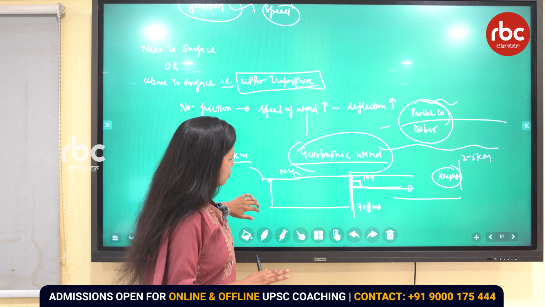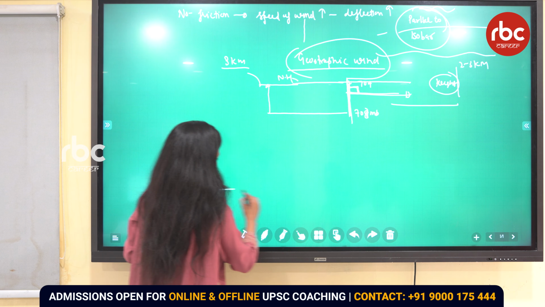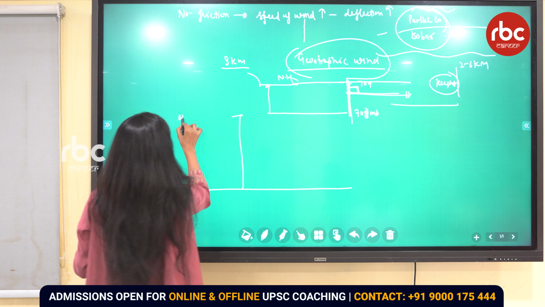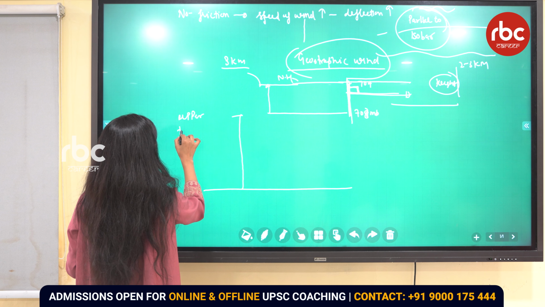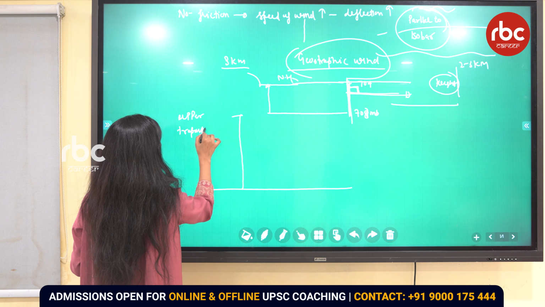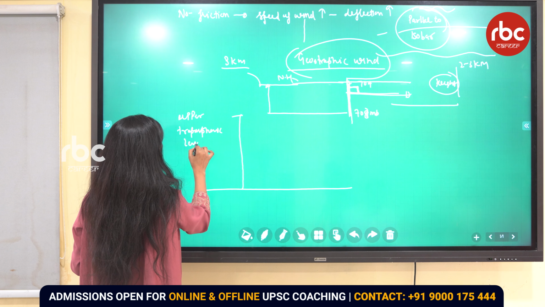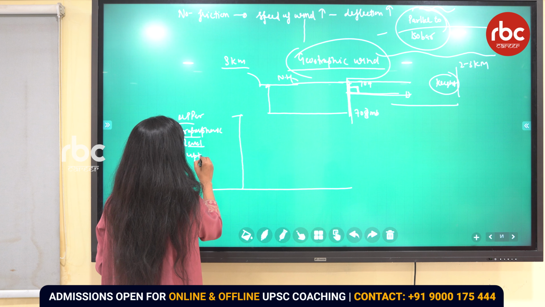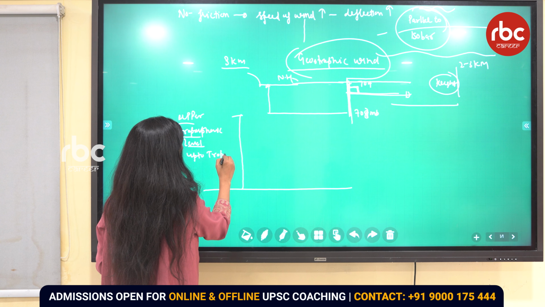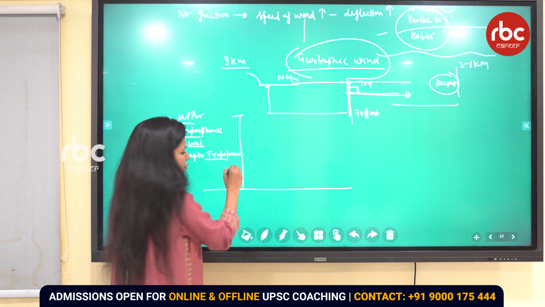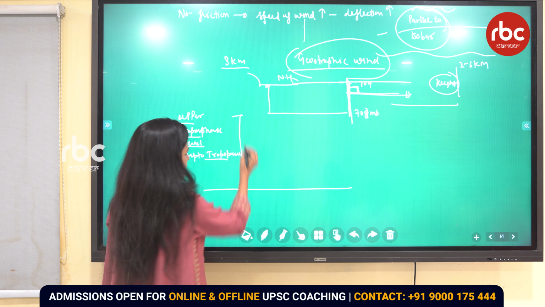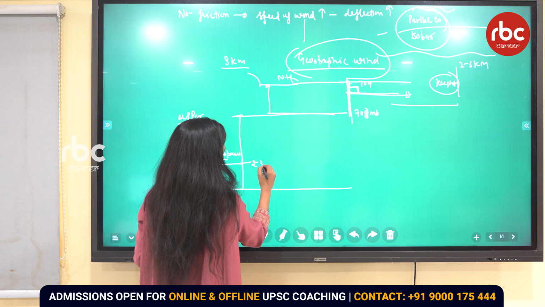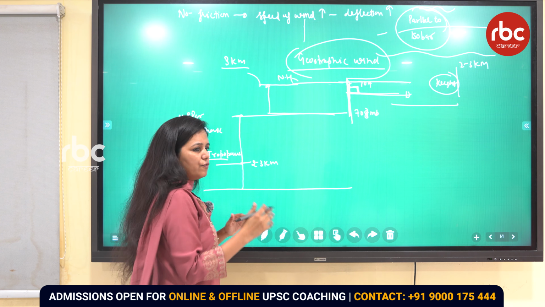Clear? Now if suppose this is the surface and we are moving up to the upper tropospheric level, up to the tropopause, which is the boundary of the troposphere and stratosphere, right, this one. And from 2 to 3 kilometers itself, there will be the phenomenon of geostrophic wind.